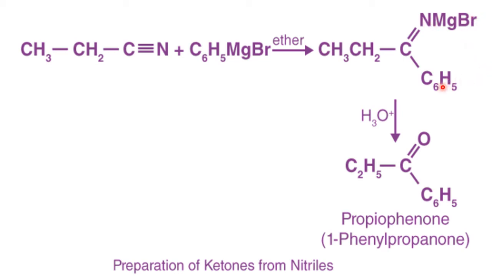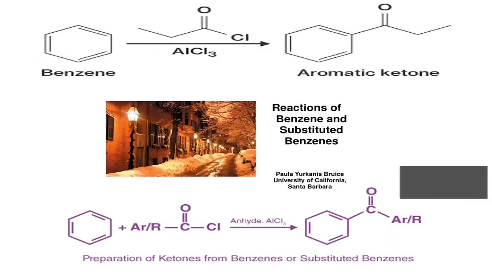So in this way, the C double bond O between two carbon groups is called what? Ketone. Ethyl phenyl ketone, or 1-phenyl propanone, or propiophenone. Different names, the common name and the IUPAC name. Now this is the preparation of ketones from benzene or substituted benzenes. Okay, this is the general equation. Benzene. Okay, then this is what?